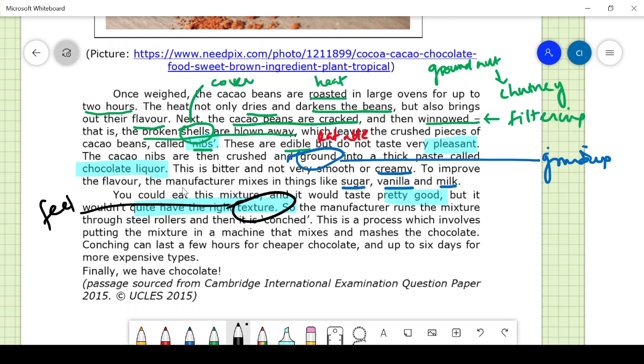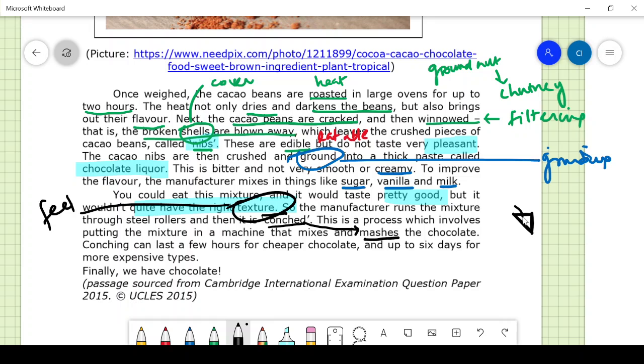So when the mixing is proper, you'll have a good texture in the chocolate. And if you break it, it will have very uneven breaking. So the manufacturer runs the mixture through steel rollers and then it is conched. Conching is a process which involves putting the mixture into mixers that mash up the chocolate. So conching is the mashing.